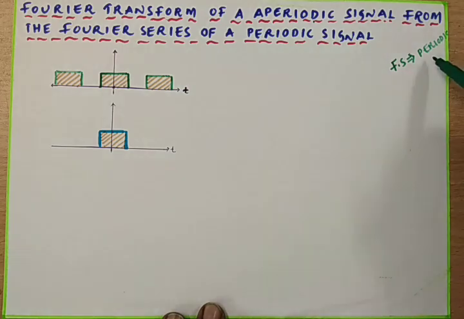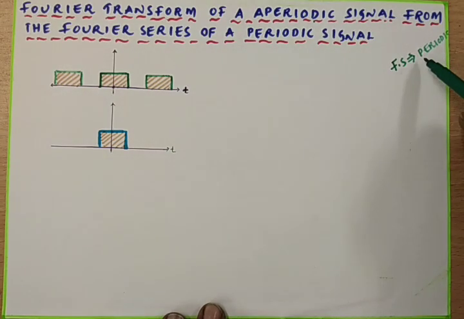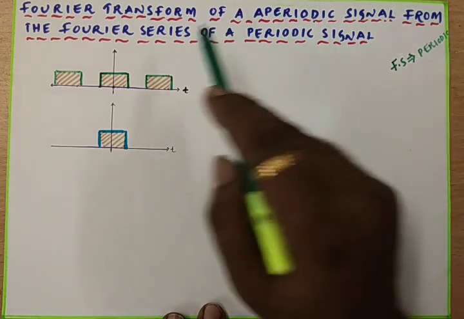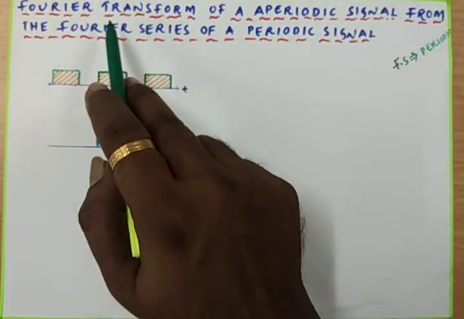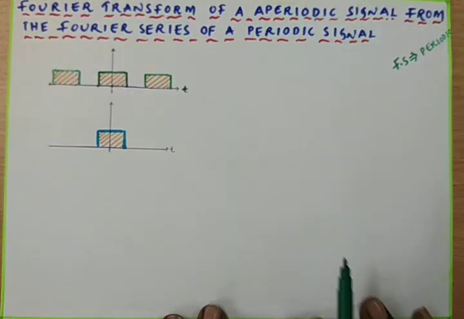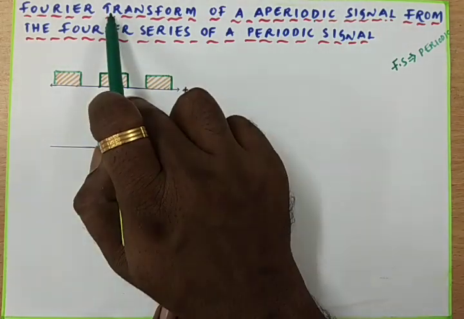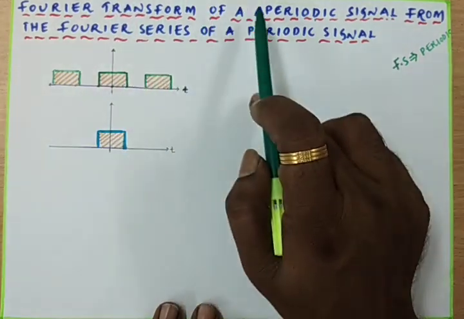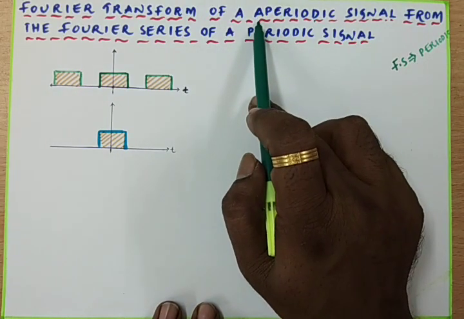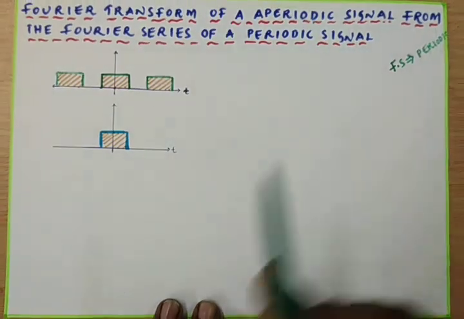Some periodic signals cannot be analyzed by the Fourier series, and those signals can be analyzed and represented by making use of the Fourier transform. The point is very clear: the Fourier transform can be used to analyze aperiodic signals as well as periodic signals.